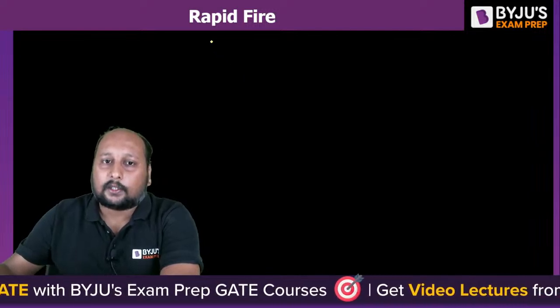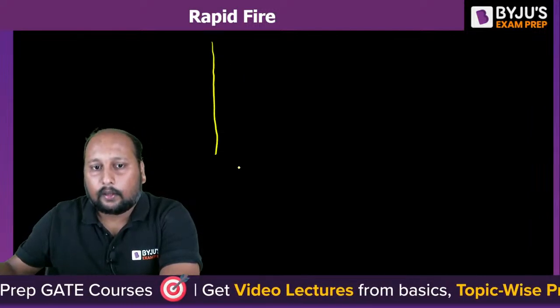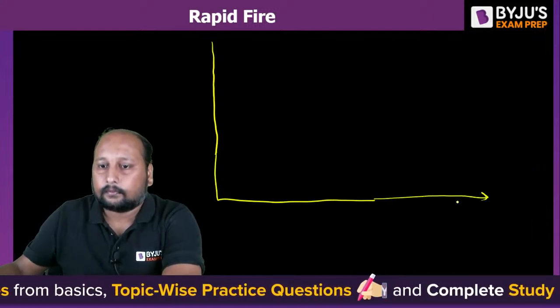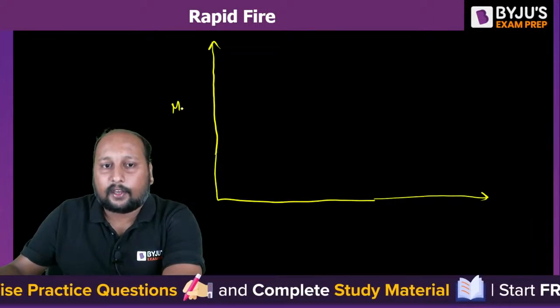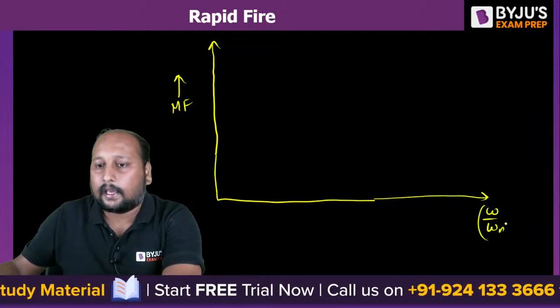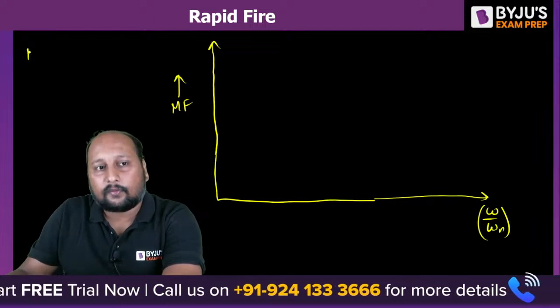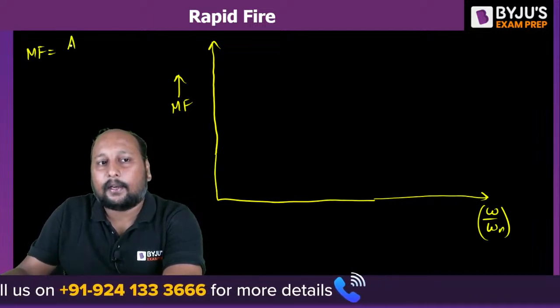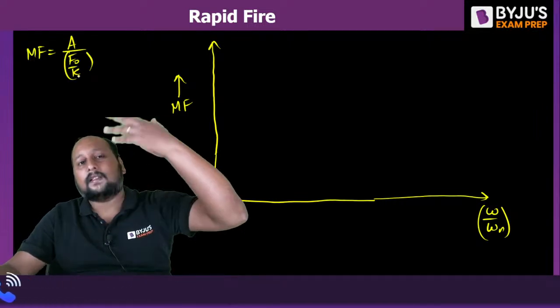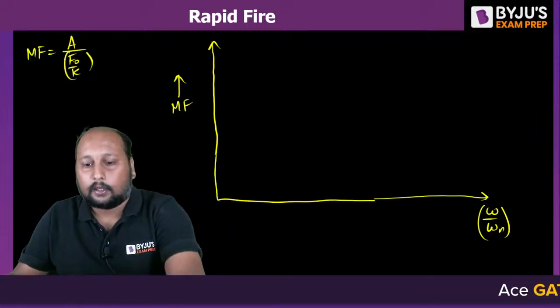To answer this question, we need to have an understanding of magnification factor. This is magnification factor on the y-axis. This is omega by omega n on the x-axis. Now, what is magnification factor? Magnification factor is equal to amplitude divided by f naught by k. That means if magnification factor is increasing, amplitude is also increasing. So, if you try to plot